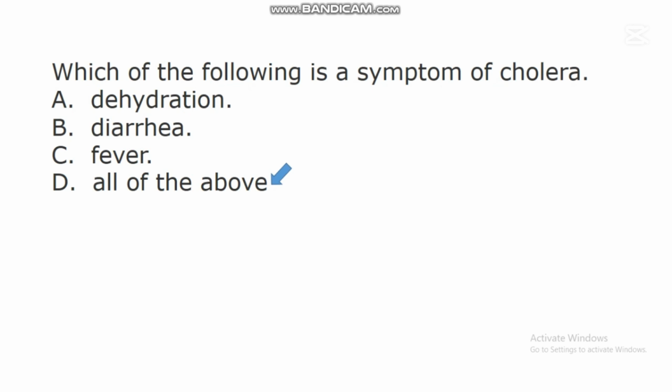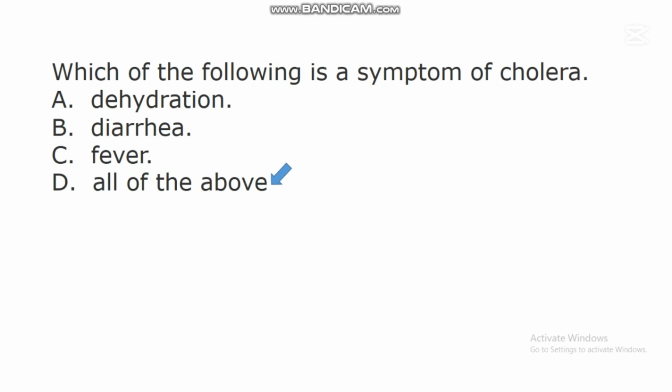Studies have shown that if an individual is suffering from cholera, that person will vomit and defecate, and this vomiting will lead to loss of water from the body system of that person. And diarrhea is also a symptom of cholera.